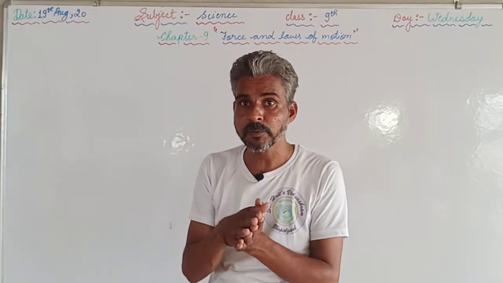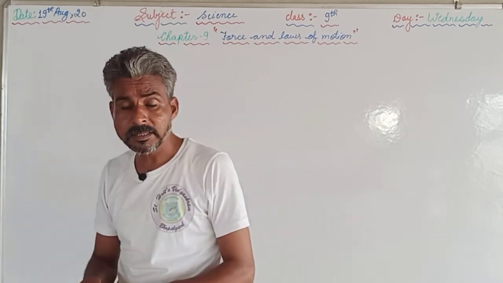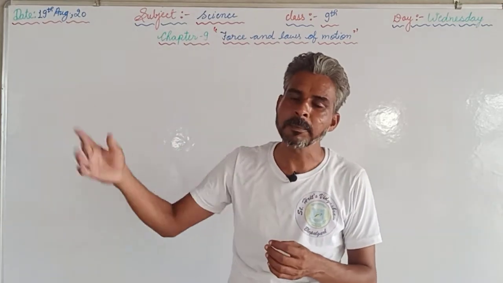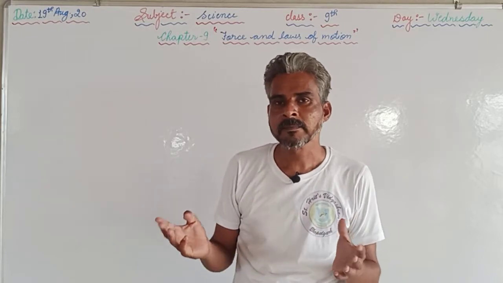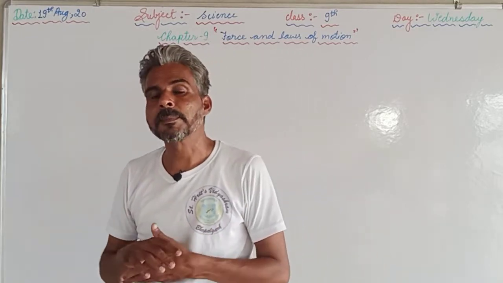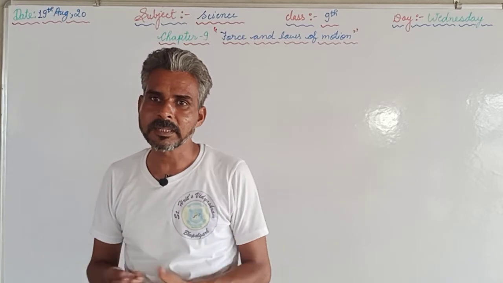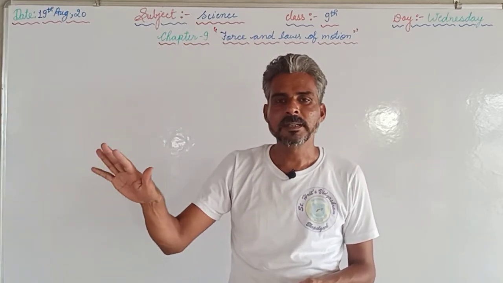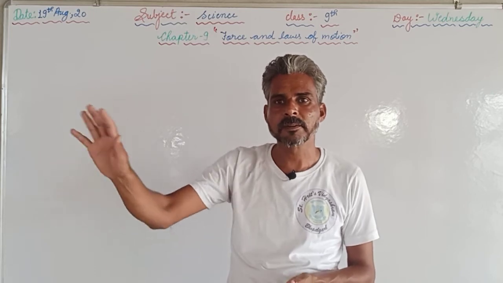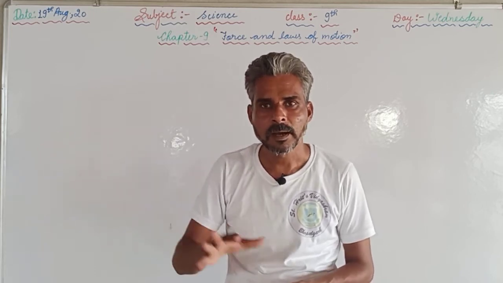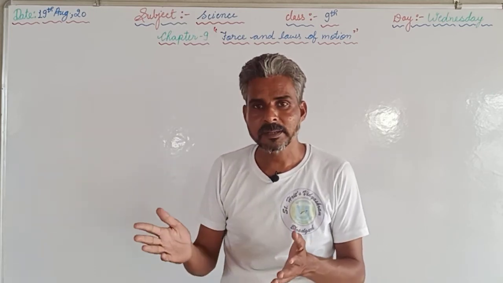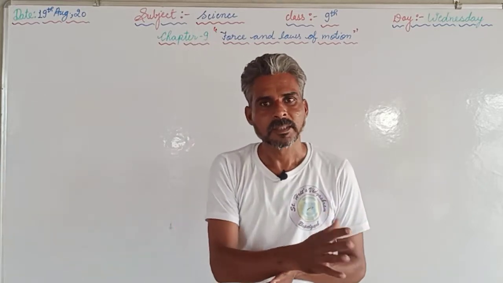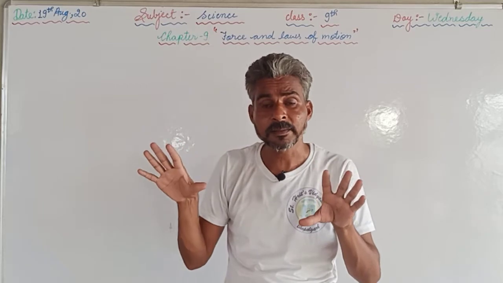What is the statement for that? An object at rest will remain at rest, and an object in motion will remain in motion, unless an external force is applied on it. Yesterday I gave you the example: if we keep a book on the table, then the book will stay there only, unless someone picks that book up, or unless anyone applies force to displace it.